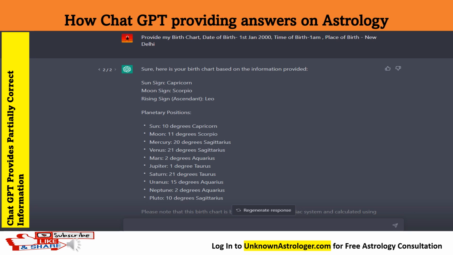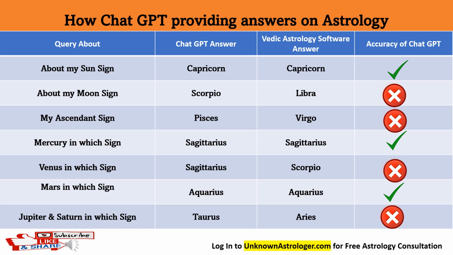When the answers were not perfectly coming the first time, we regenerated a response here for the same birth chart. This is where we have put how the different planets are positioned, and this is the evaluation of ChatGPT on that birth chart. When comparing ChatGPT's answers with how Vedic astrology software finds the sun sign, both are accurate.